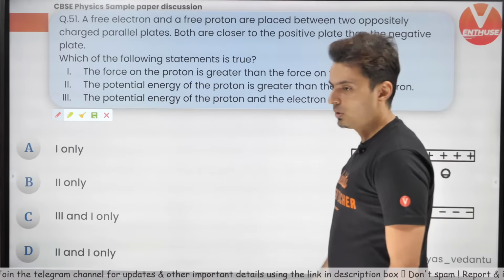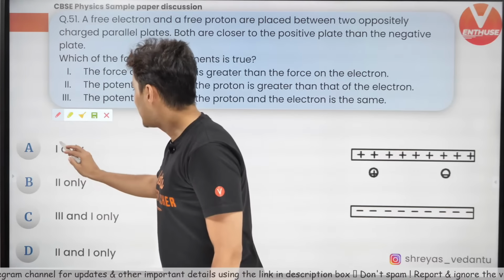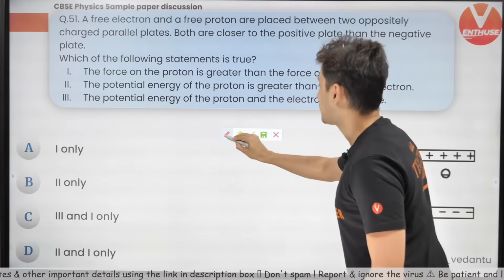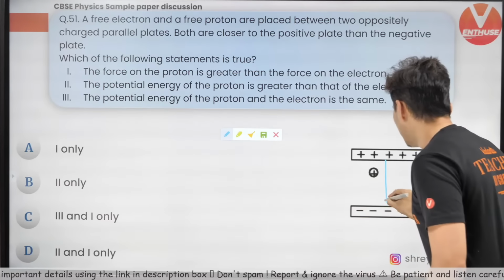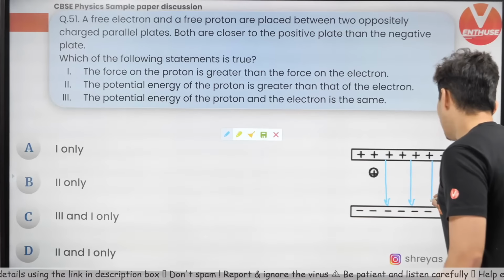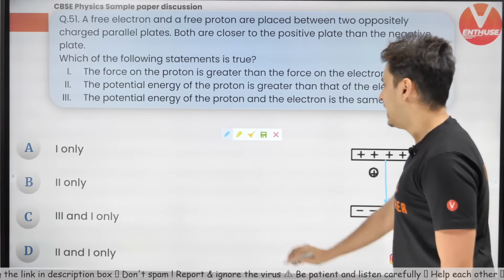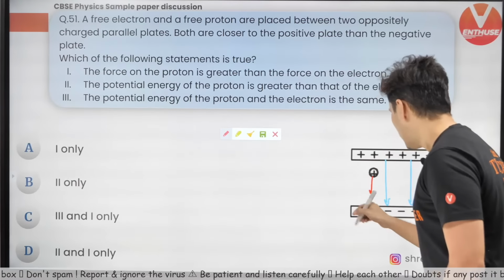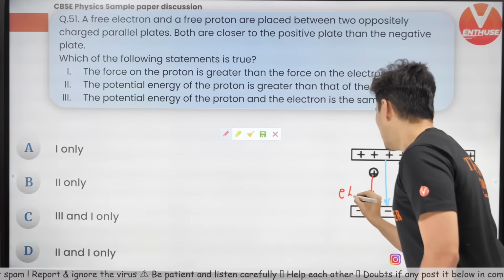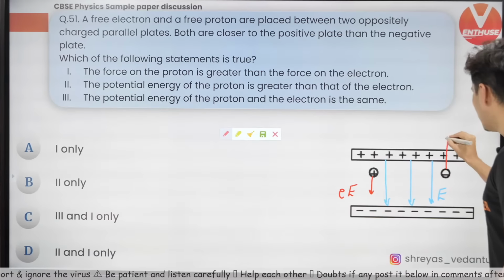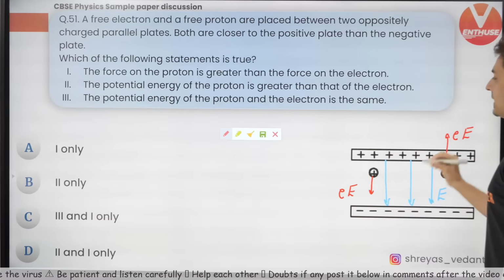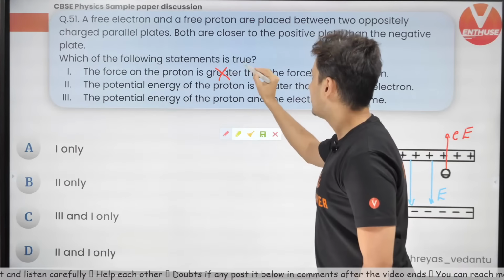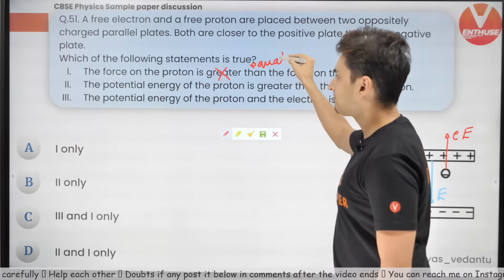Okay, come on my warriors, think about it. Let's see if we can get it. Where is the force more? Well, there is some field from here to here. Obviously there is some electric field, and the force on the positive charge will be this way, and on the negative one it will be the opposite way. Force on the proton is greater? No, in fact it is equal.